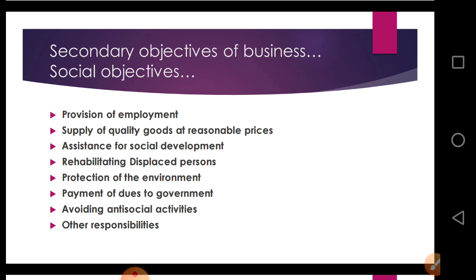And there are some other social responsibilities also, that is to abide by the law of the nation. They should do the business according to the laws given by the government. To encourage fair trade practices, all the activities which the businessman are doing should be fair enough. To avoid corrupt practices, to discourage monopoly and concentration of economic power.